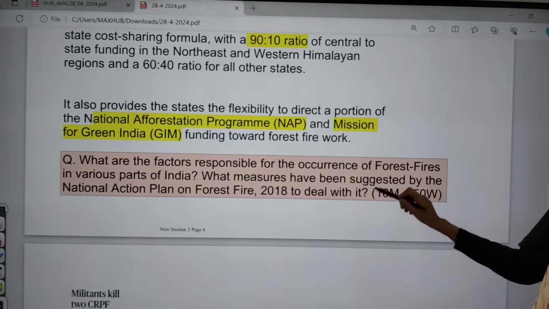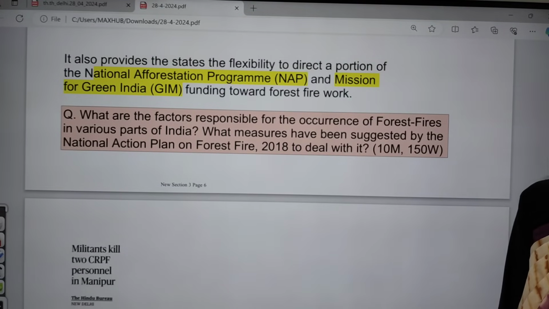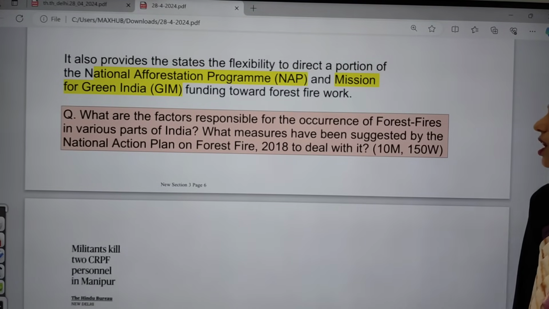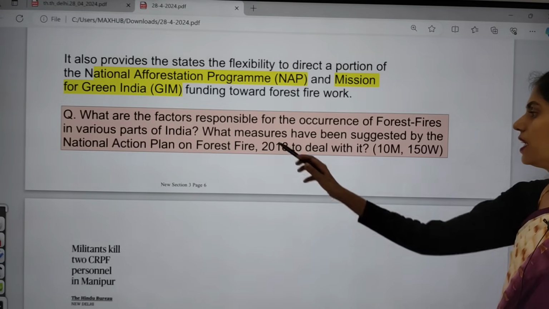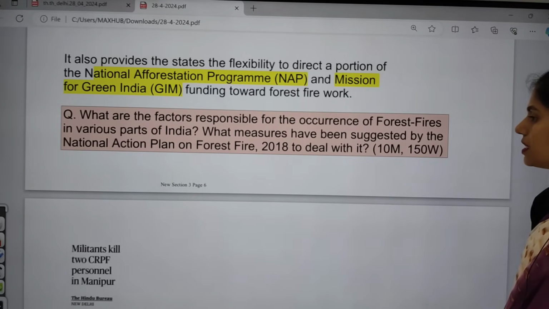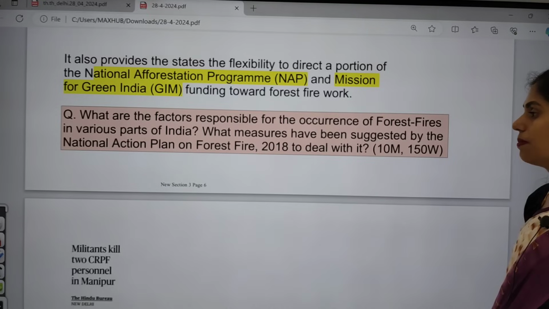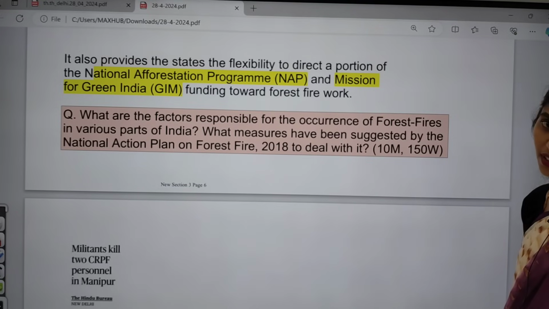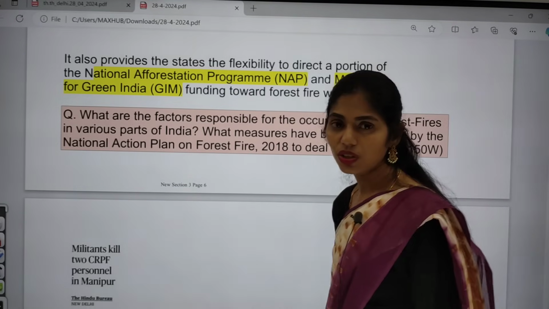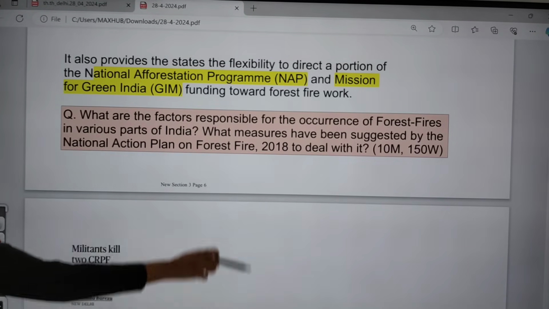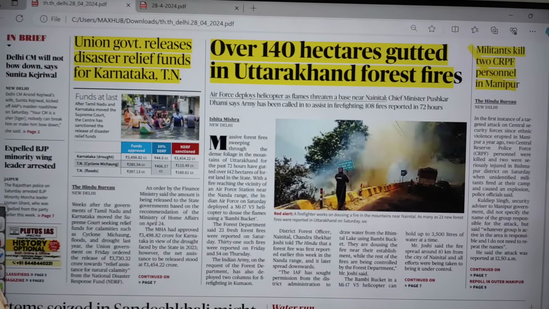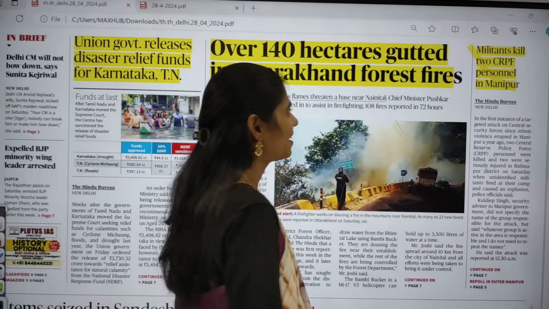And now let us see the mains question. What are the factors responsible for the occurrence of forest fires? I discussed forest fires, right? The causes, everything. And the second part is, what are the measures that have been suggested under the National Action Plan on Forest Fires to deal with it? We already discussed that. So try to write an answer for this question without fail. Okay. And now let us move to the next topic, again from the front page itself.